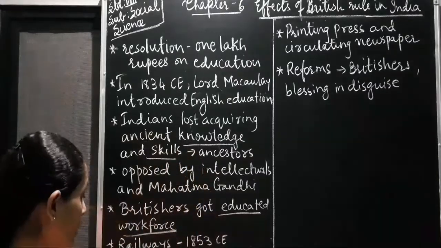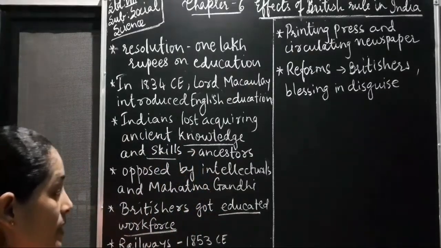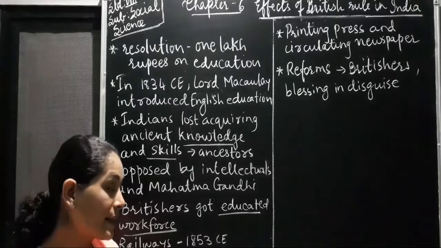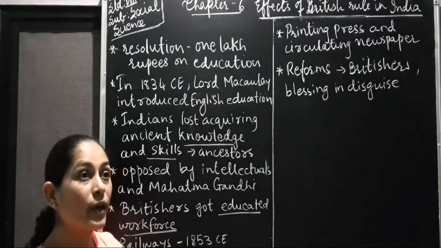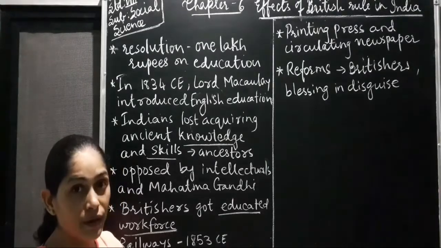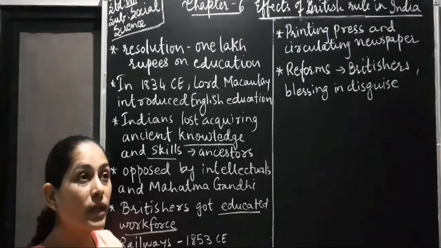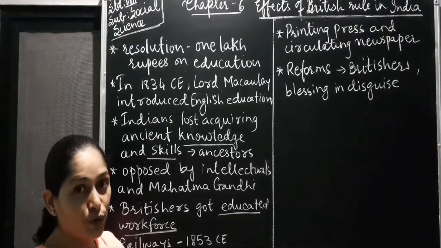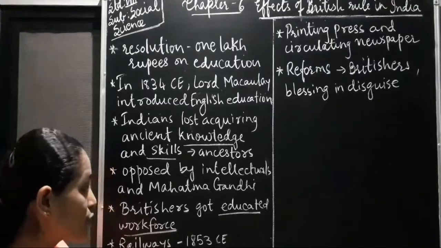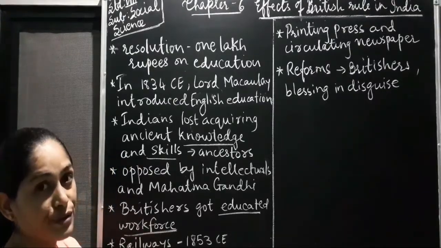Now, next, post and telegraph. This system was started in 1854 so that they could remain in contact with the neighboring countries also, right? And they could keep an eye on every part of India. So it became very easy for them to contact other officers.